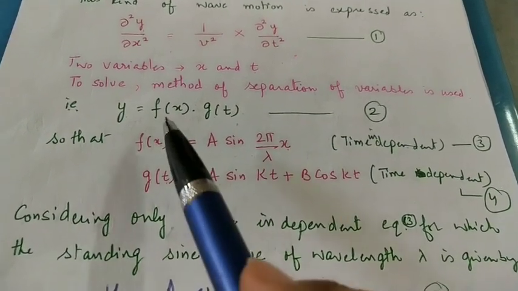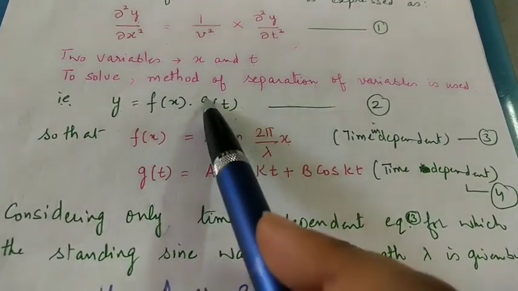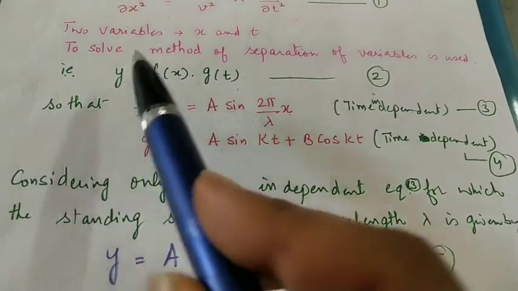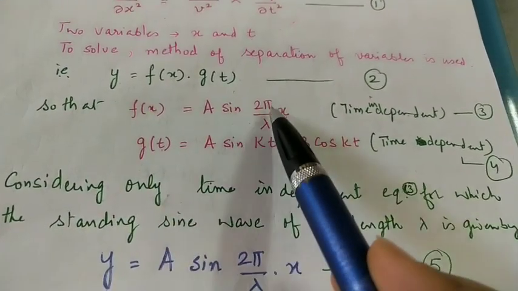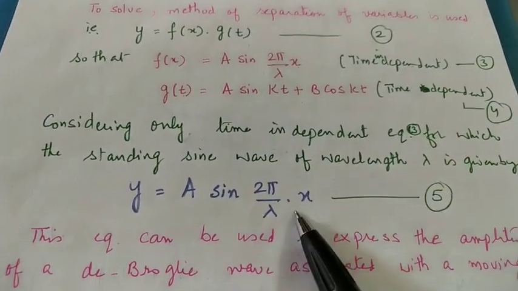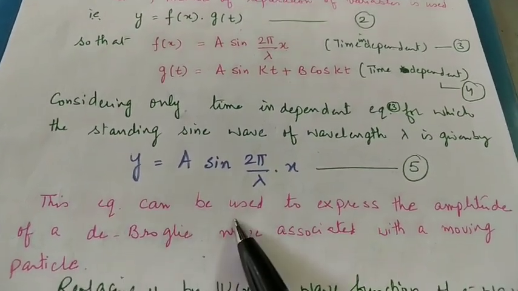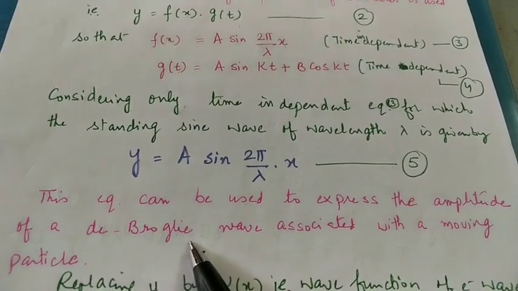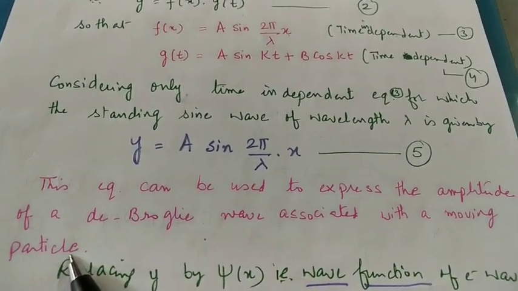We will focus only on this function f(x) and ignore the function g(t). If this is the case, I can simply write y equal to A sin(2π/λ · x). Now this equation can be used to express the amplitude of a de Broglie wave associated with the moving particle.